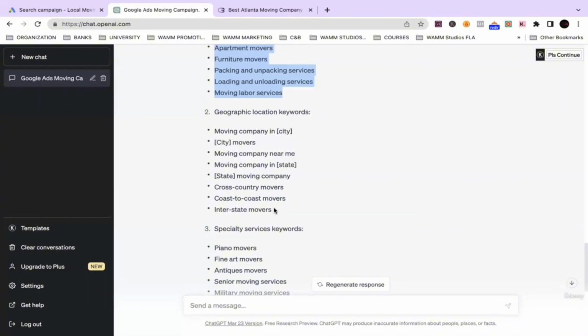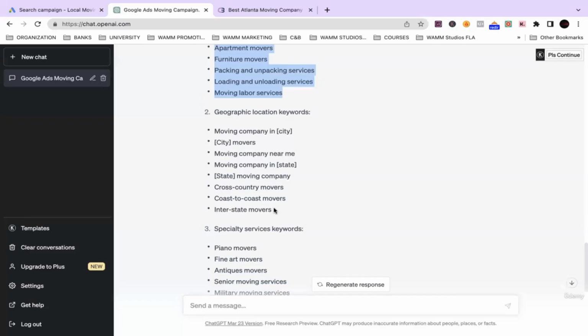It's vital that you get as specific to the searcher as possible, because I promise you, if you are doing location-based advertisement, the potential client will click on an ad that says the location versus just a moving company.